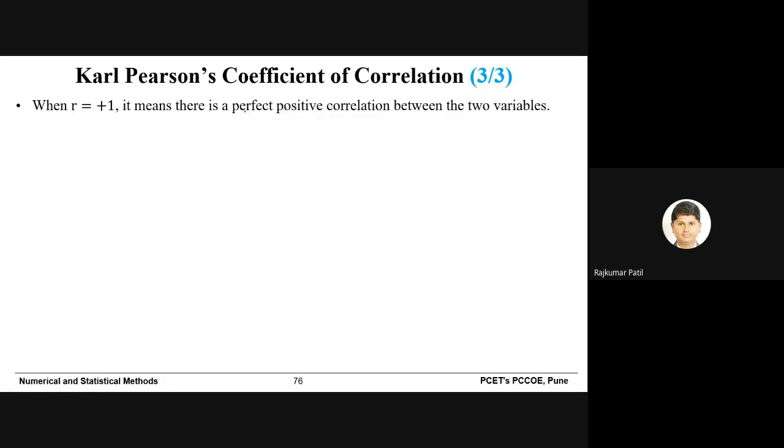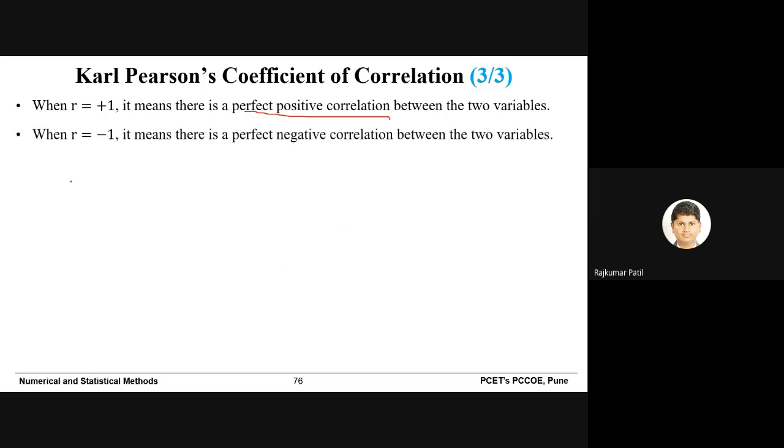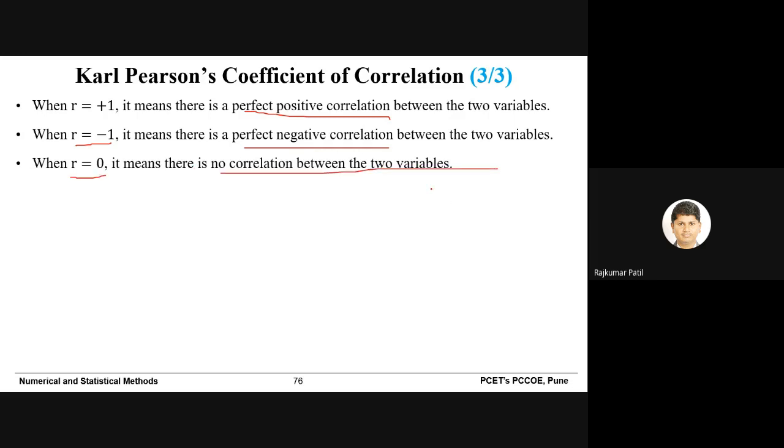Perfect positive correlation means R is equal to +1. When R is equal to -1, it means perfect negative correlation. There is a negative correlation but perfect, and the straight line will pass through all the data points. When R is equal to 0, it means there is no correlation between the two variables, X and Y.